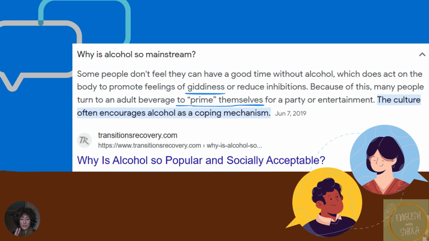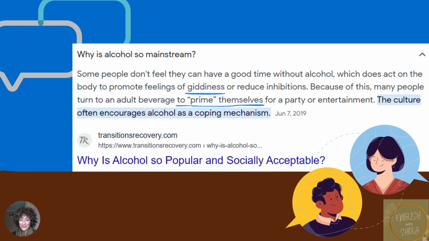Now moving on to the second question to discuss. Why is alcohol so mainstream? Mainstream means it's very popular. The majority of society does this. Some people don't feel they can have a good time without alcohol, which does act on the body to promote feelings of giddiness.